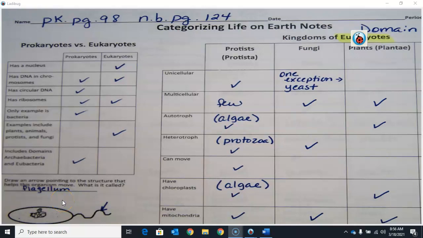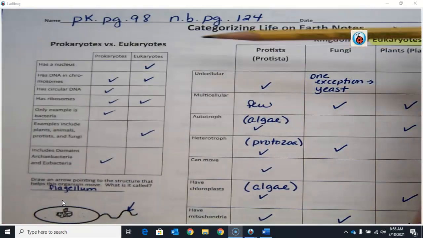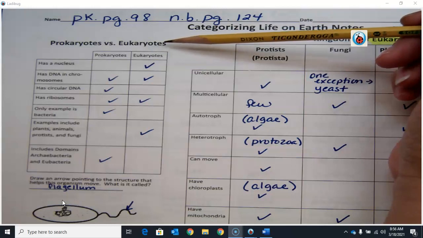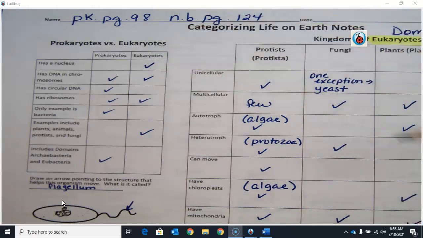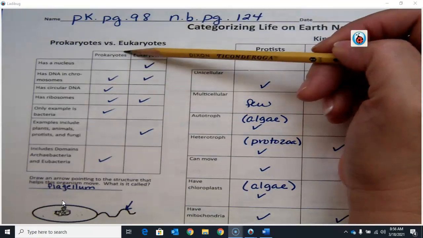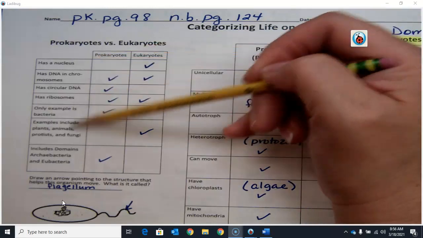Okay, welcome back. Here we're going to work on packet page 98, and this is notebook page 124, and this is categorizing life on Earth notes. I'd like to start with a review, going over the difference between prokaryotes and eukaryotes. This is a basic cell structure topic that you must know. So again, we have two columns, prokaryotes and eukaryotes, and then we have characteristics.